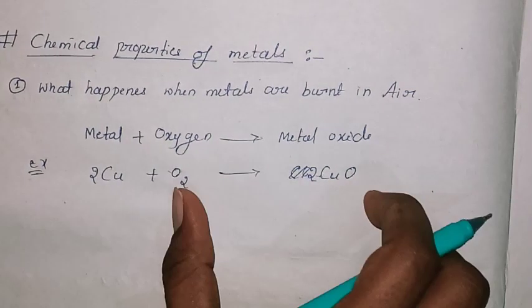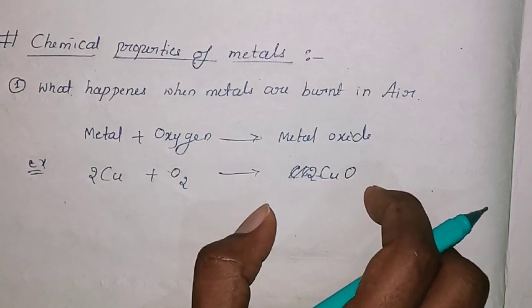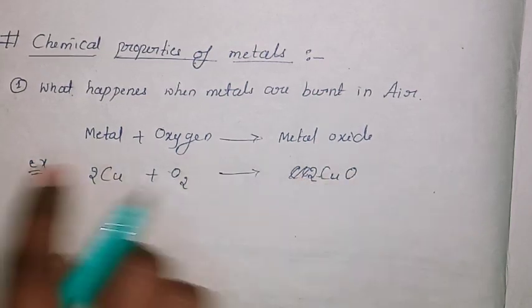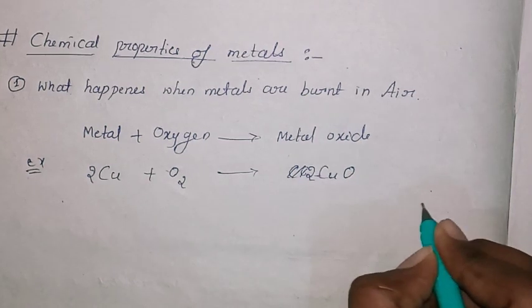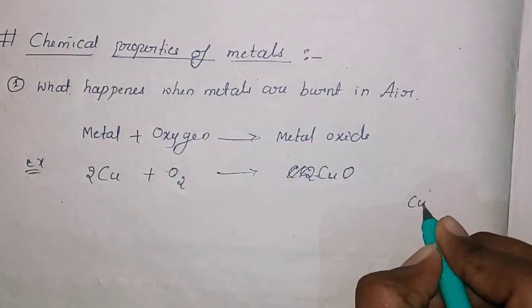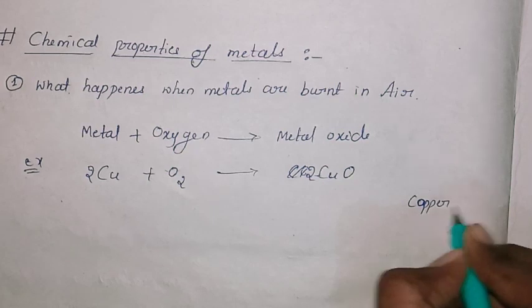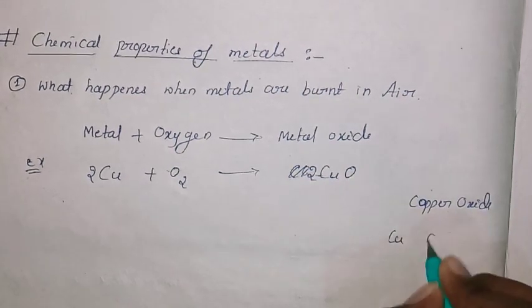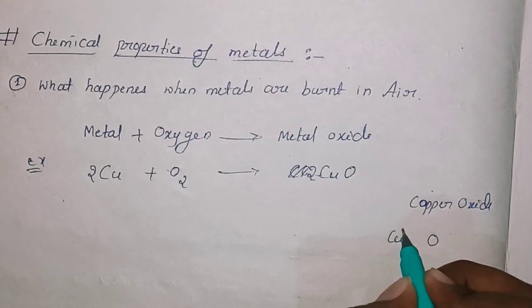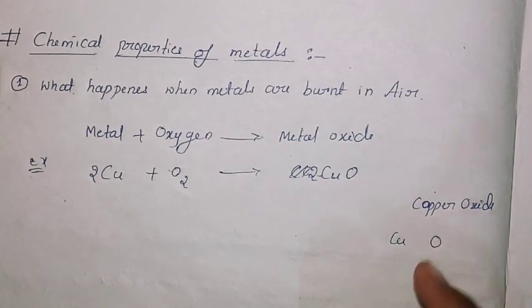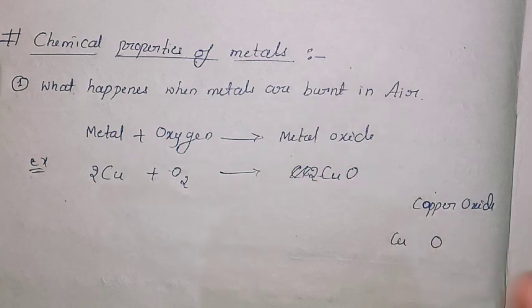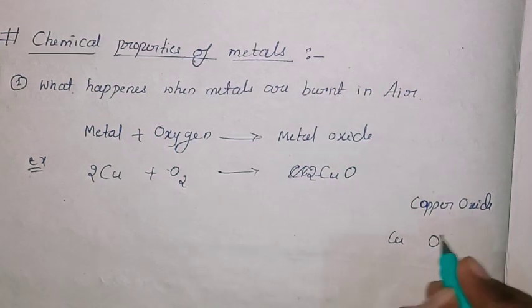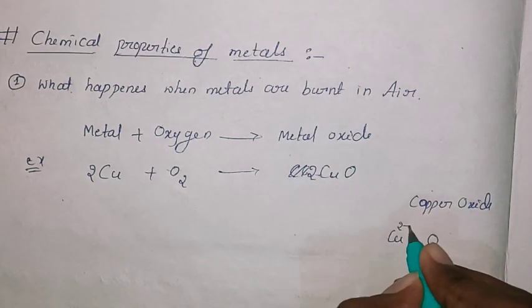I hope you know how to write the equation and a chemical formula. As it is copper oxide, one is copper, another is oxygen. Copper has a valency you studied, and even wrote in the activity. What is the valency of copper? +2 or +3.